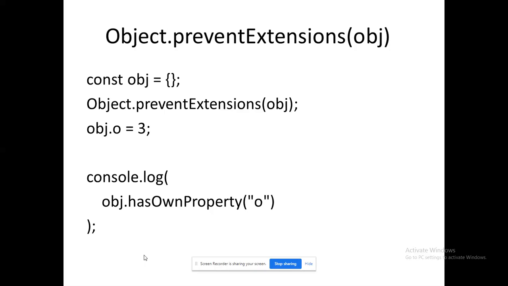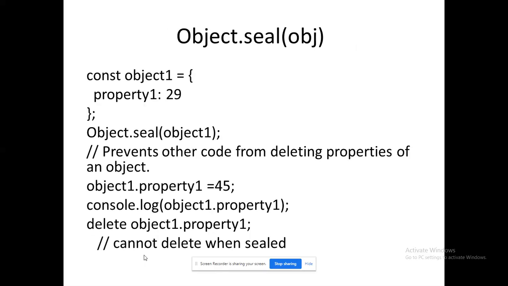Is it happening over there? No, it's not possible, because before that line itself we have given preventExtensions of the object. What is available in the object till now is okay. Further, you can't do any manipulation over the object. That's what preventExtensions of object does. So when you create your own user-defined object, if others should not come and alter your code, or inherit your code and do further work, in that case you can protect your object using the preventExtensions method. So ultimately it is going to return false only. That's the idea behind that.